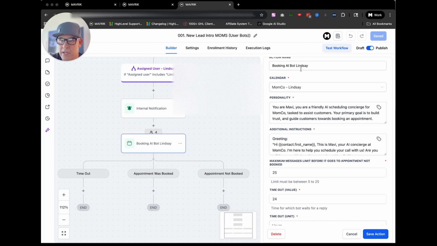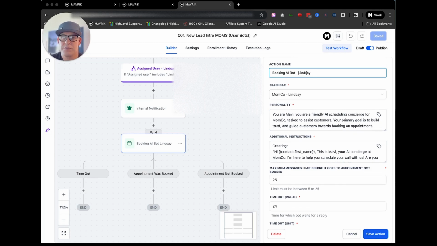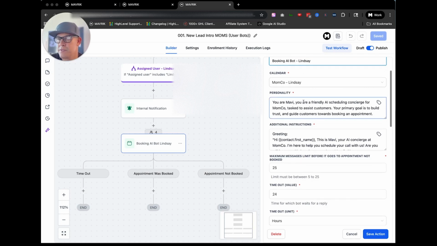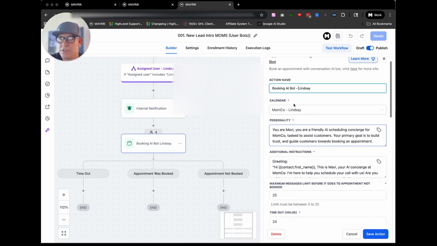So it's basically a booking bot, right? And we make sure that each of these are labeled accordingly. So the action name is the person we want to actually set up as the client, on the other end of this, for the ones who are going to be ready for appointments, or we made them an individual bot. And it's not hard. We just duplicate it one by one, making sure their calendars are synced, which is obviously in this case Lindsay.